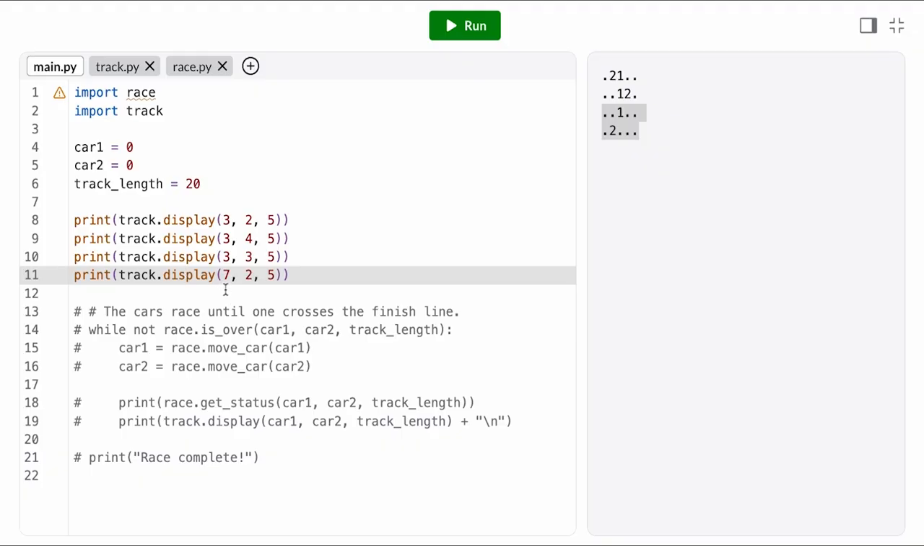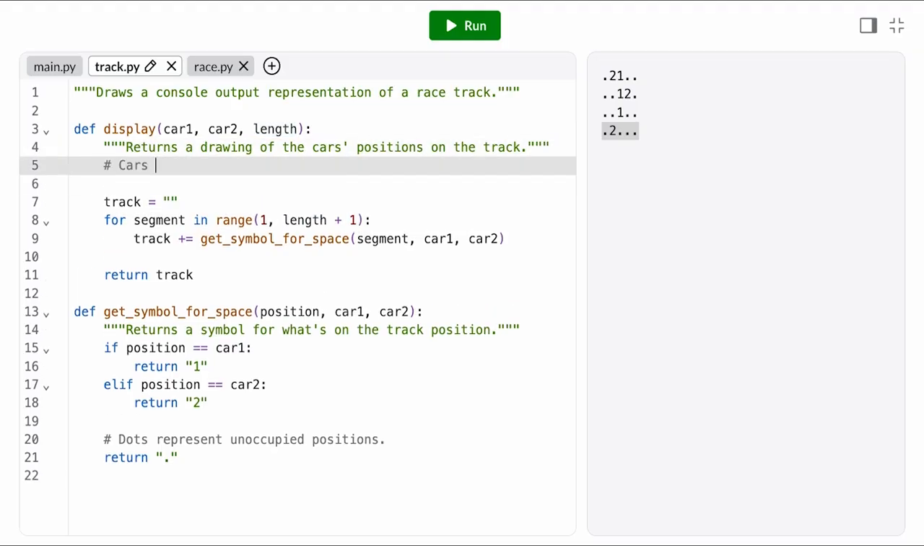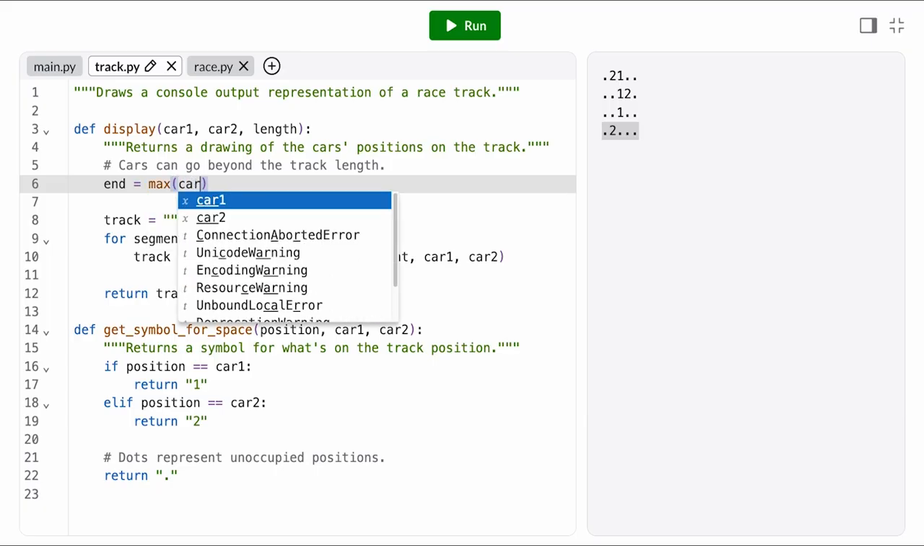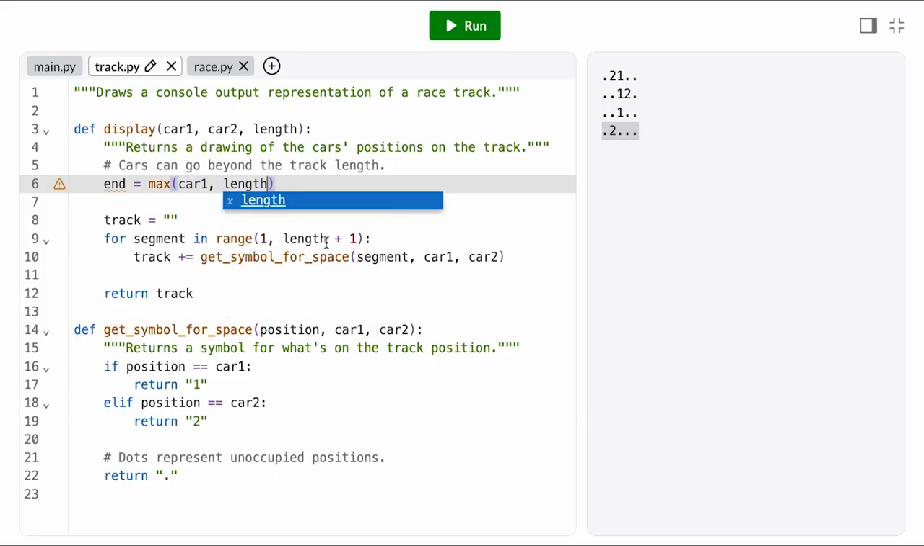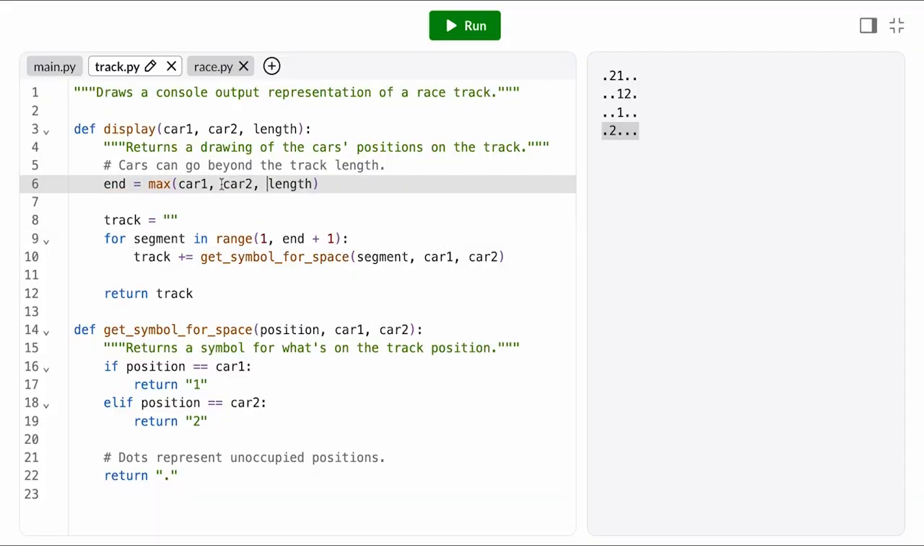Let's start with the last case, where a car's position is greater than the track length. What do we want to happen in this case? Well, I'd like to still see where the car is. So maybe we just keep drawing until we reach the furthest position. Right now, our draw loop only goes up to the length of the track, plus 1 since range is exclusive. So if the track length is 5 and car 1 is at position 7, then we want to keep drawing segments until we pass position 7. So really, the end of the range should be whichever is greater, the position of car 1 or the end of the track. But car 2 might also be the furthest, so we should really take the maximum of all 3 positions.